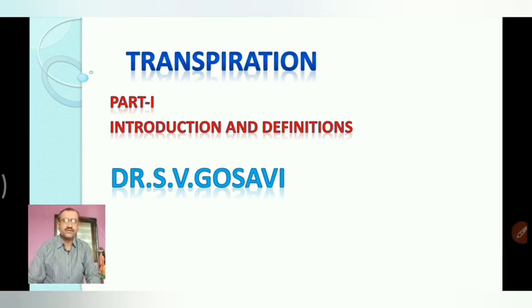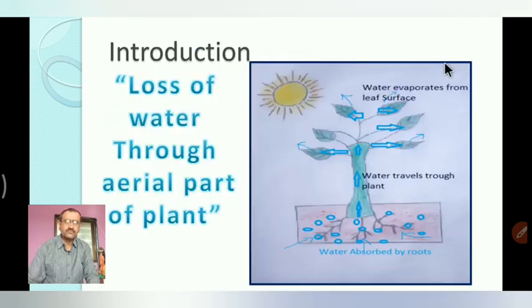We are discussing our fourth chapter. The name of the chapter is transpiration. Here in this part we are discussing the introduction and definition of transpiration. Let us see what transpiration is. In simple words, transpiration is nothing but loss of water through the aerial parts of the plant.